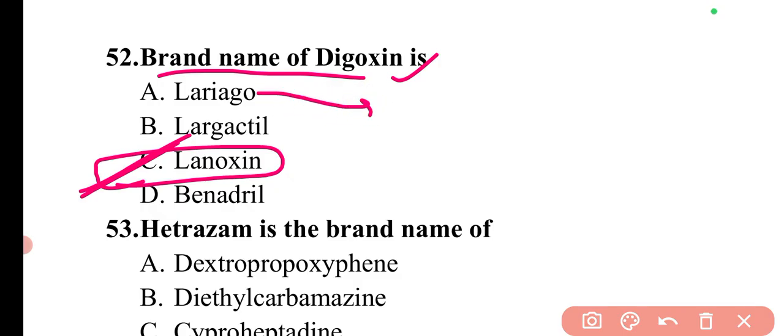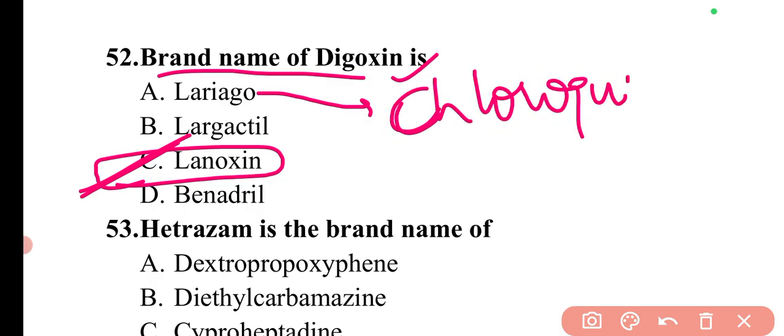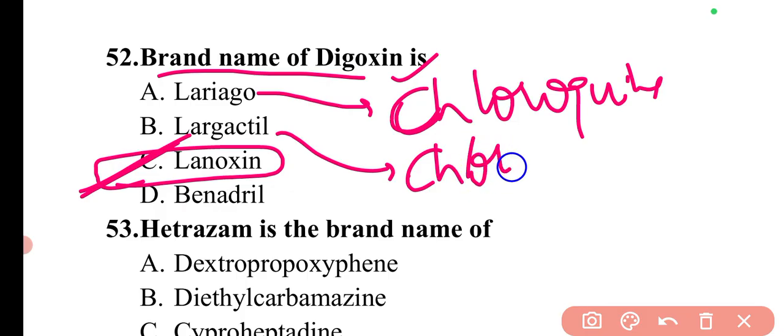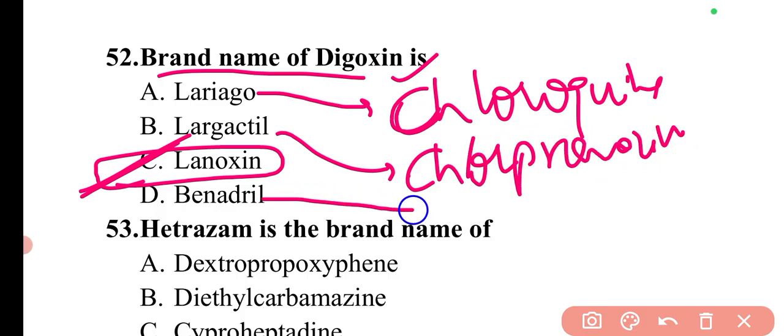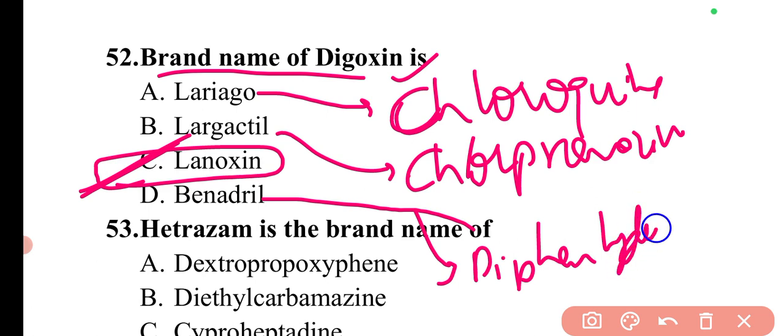If I talk about Lariago, Lariago is the brand name of chloroquine, and Largactil is the brand name of chlorpromazine. Benadryl is the brand name of diphenhydramine. So these are the different brand names.